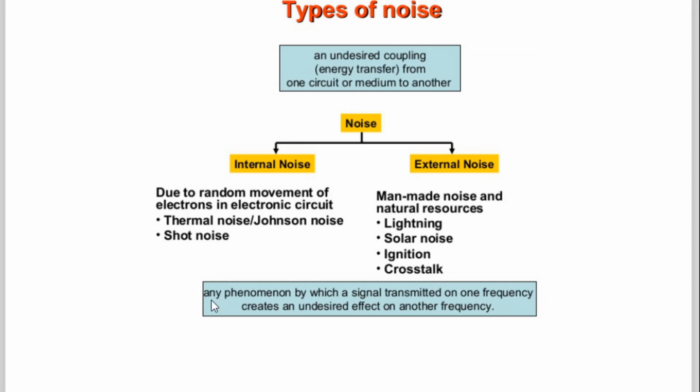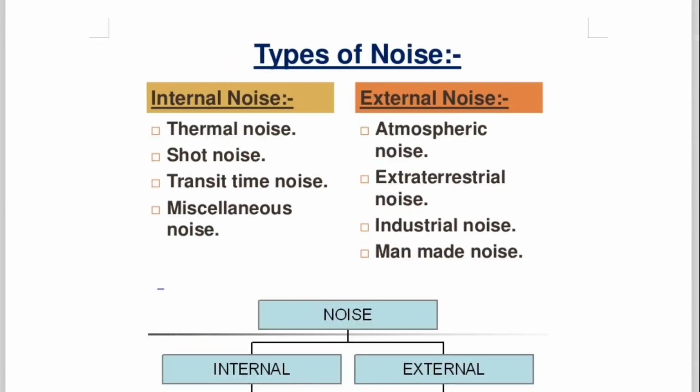Any phenomenon by which a signal transmitted on one frequency creates an undesired effect on another frequency is also called noise. Now let us proceed. Internal noise and external noise. Internal noise is basically inside the components, inside the component or instrument, you can say. The major sources of internal noise are three components.